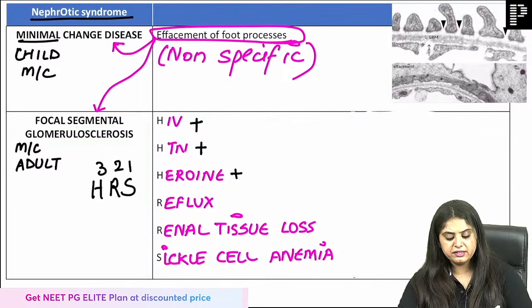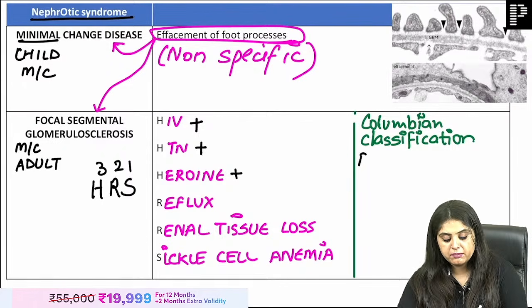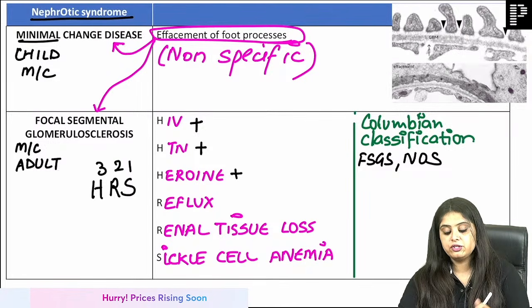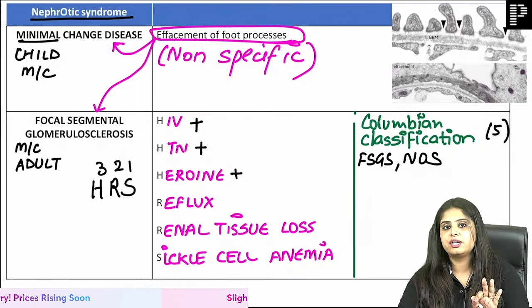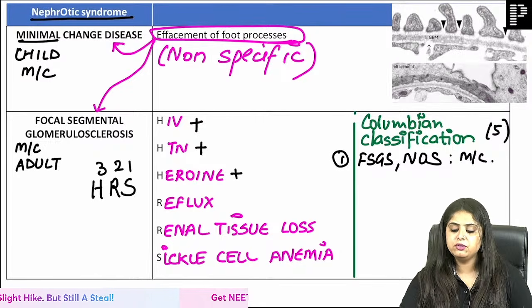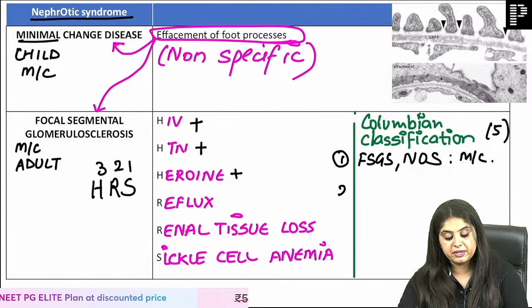But guys, hang on, is there any classification for FSGS? Columbia classification I have not written. Please help me fill in the blanks. FSGS is of 5 types. They give you questions of 3 types. We need to know 3 types. One is FSGS not otherwise specified, which is the most common. You guys know that update. Very good. Beta 7, exactly that, but tomorrow we have to read that when we study math.